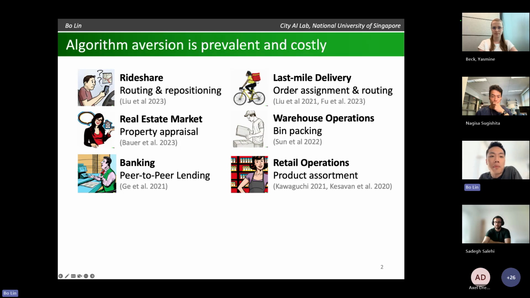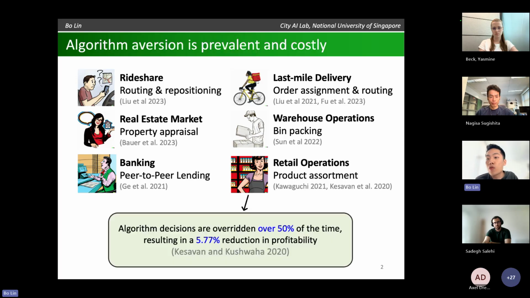And just as one more example to show you that this can be costly, in this retail operations paper, the authors did a field experiment where they used some data-driven tools to provide inventory recommendations for managers of offline retail stores. They found that these recommendations were overridden very often, over half of the time in practice, leading to an almost 6% reduction in profits. So this can indeed lead to some non-trivial economic loss.